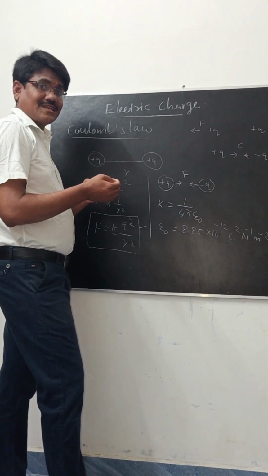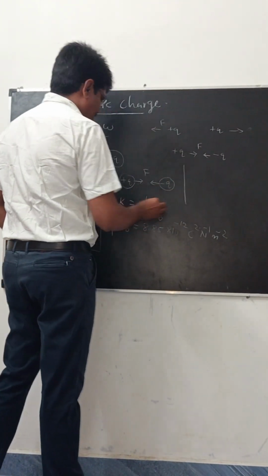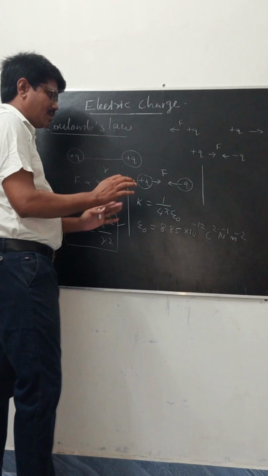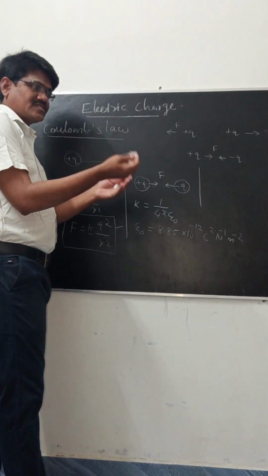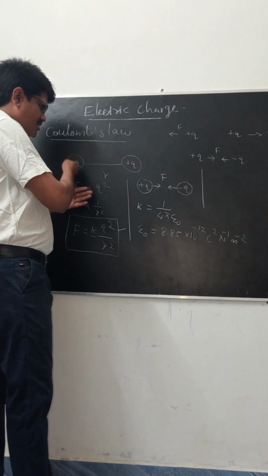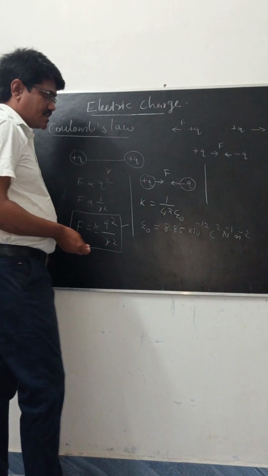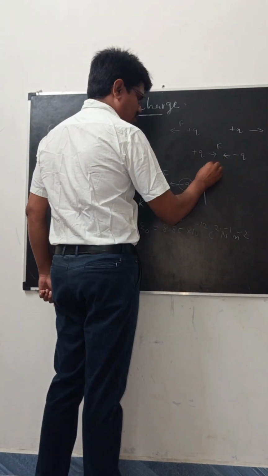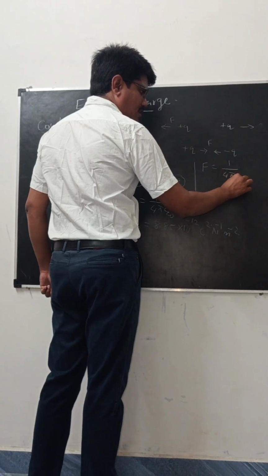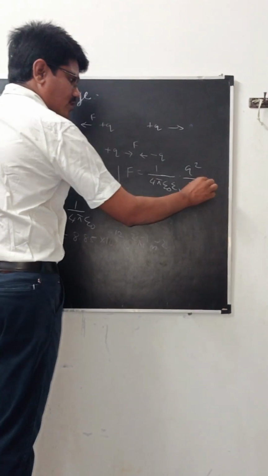The force depends on the medium. Suppose we introduce a medium, and the charges are kept in that medium, say a water medium. Then the permittivity will change. Then the equation for the force is F equal to 1 by 4 pi epsilon naught into Q square divided by R square.